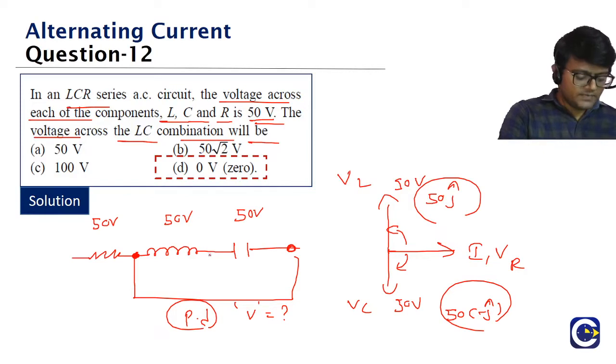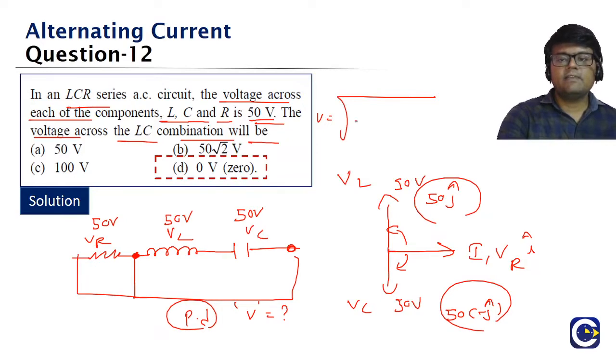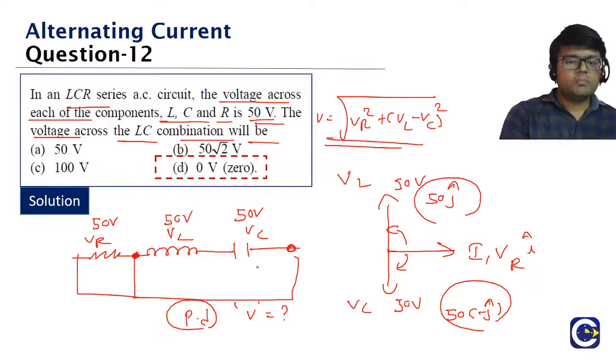If somebody is asking, we know the VR value, VL value and VC value. They are asking what is the overall potential difference. You know what it will be? This VR is along I cap. The overall potential, this is the formula, guys. Look at this. It's like the vector kind of formula. It will be equal to root of VR square plus VL minus VC the whole square. That is the overall potential difference across the LCR combination in series.